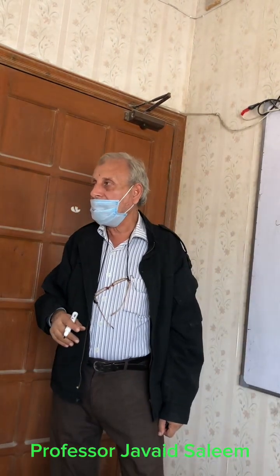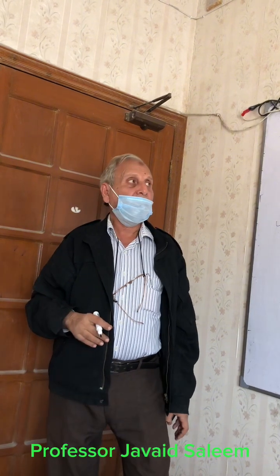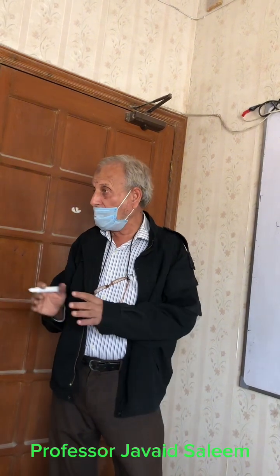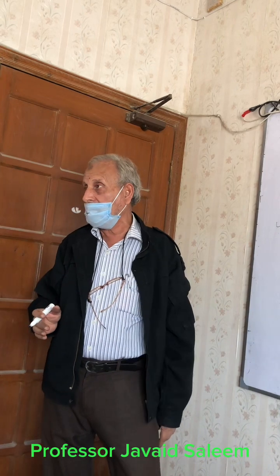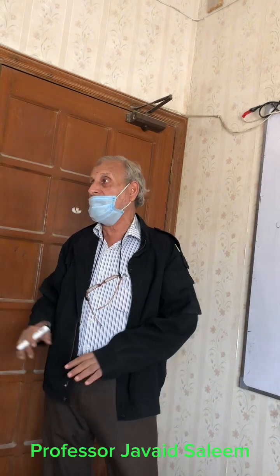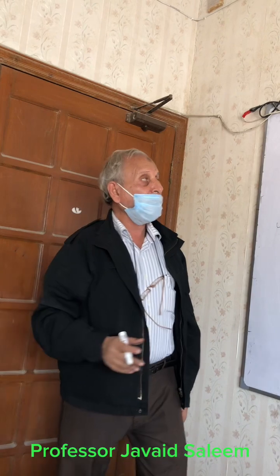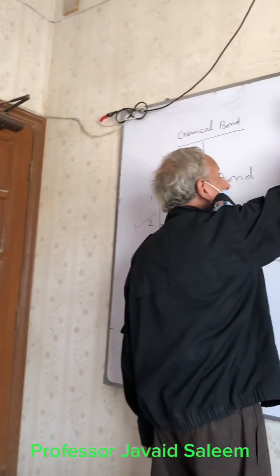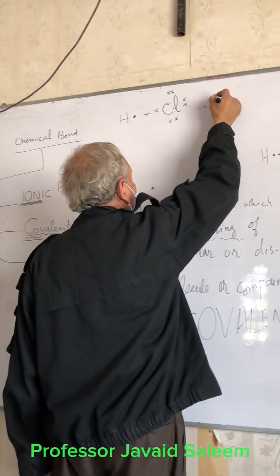In this very way, it shows the nature and formation of a covalent bond, with the example here being dissimilar atoms, H and Cl. So it will result in this way.